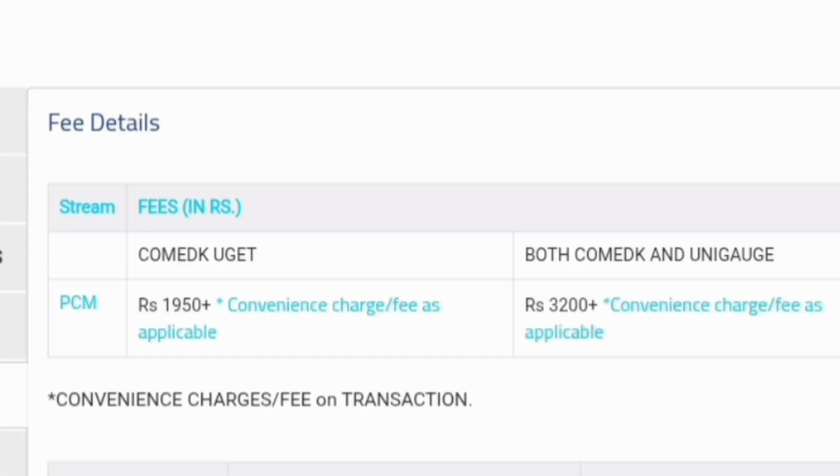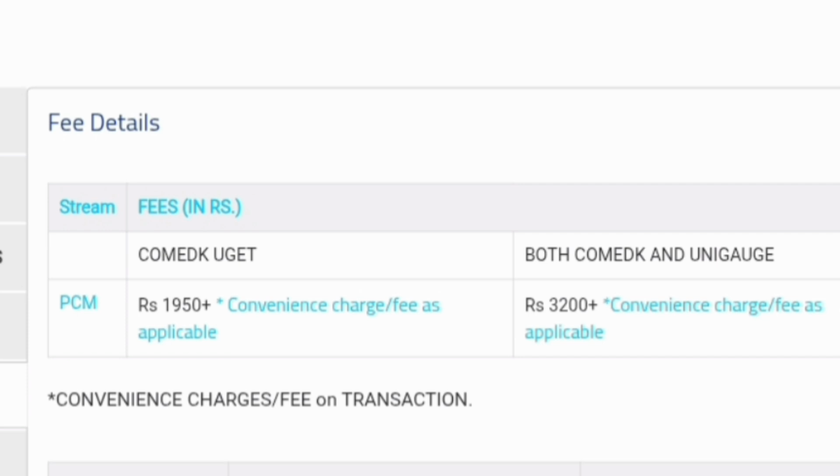Now comes the important details which you also require, which is the fee details, right? So in Comedk there are two exams, Comedk UGET, and students can also give Comedk UniGoj. Comedk UGET is available for application to BTech courses in Karnataka engineering colleges. The fees will be 1950 plus convenience charge, approximately 2000 rupees you have to pay. This syllabus stream is for PCM, physics, chemistry, maths. Now there is also another exam which is called UniGoj.